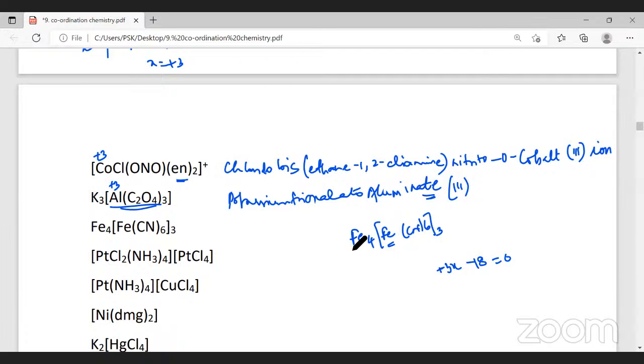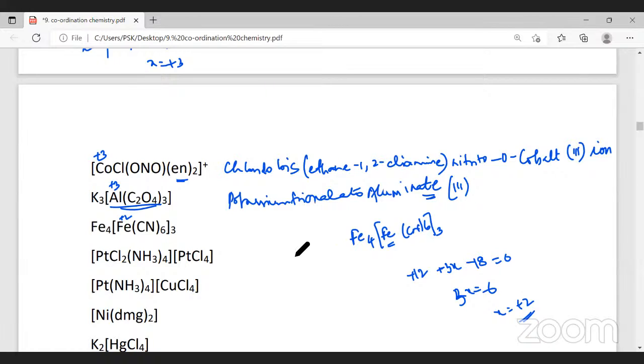And here it is ferric ion. 3 into 4 is plus 12. So what will that be? 3x will be equal to 6. So x will be equal to plus 2. Did you understand how I worked this out? Yes, sir. Now iron here has a charge plus 2. Here iron is having plus 3 charge, you should remember.